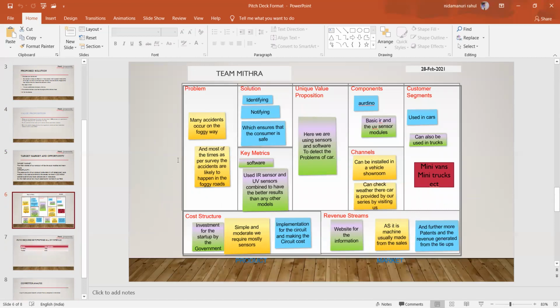Here is the business model of our project. We have covered the problem, solution, key merits, unique value proposition, components, and channels. It can be installed in a vehicle, and at the showroom, customers can check.